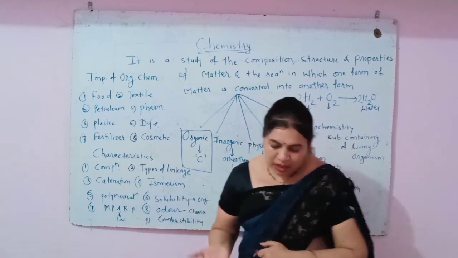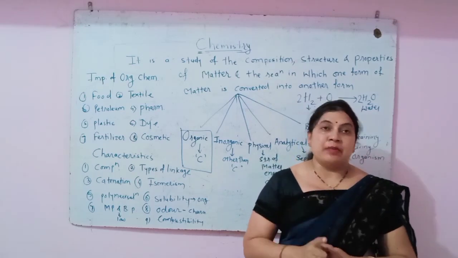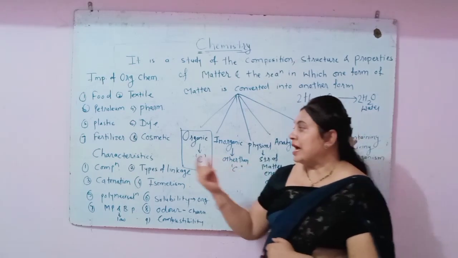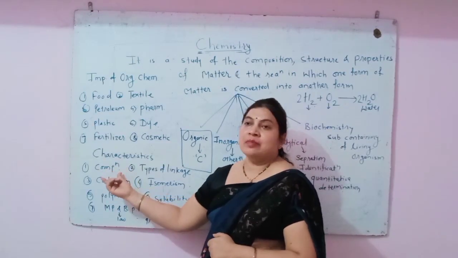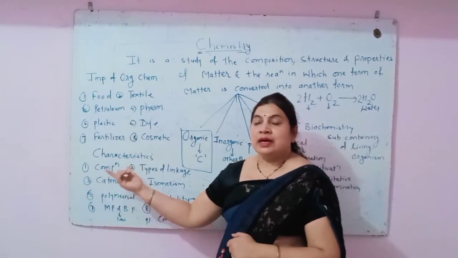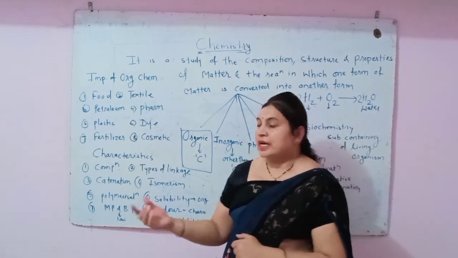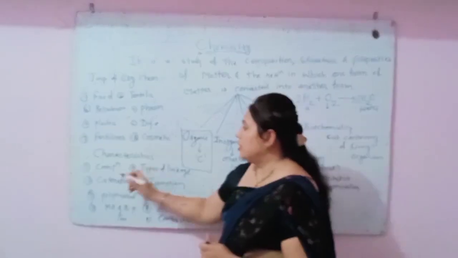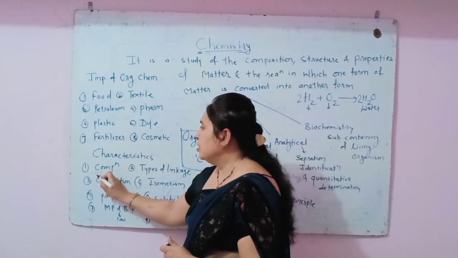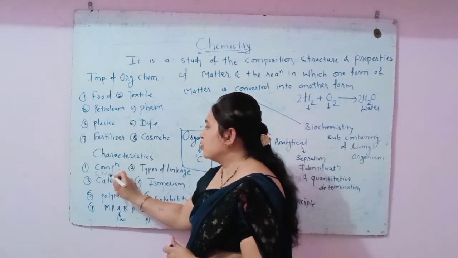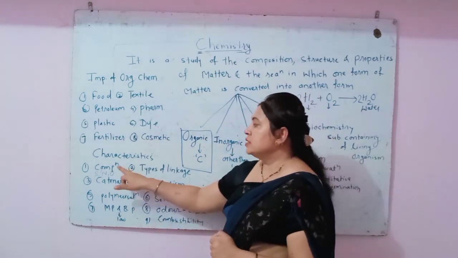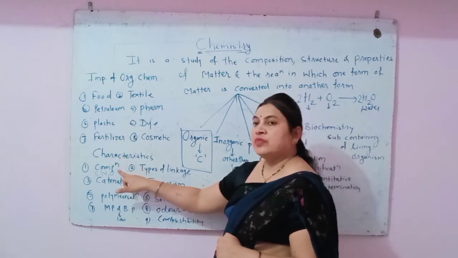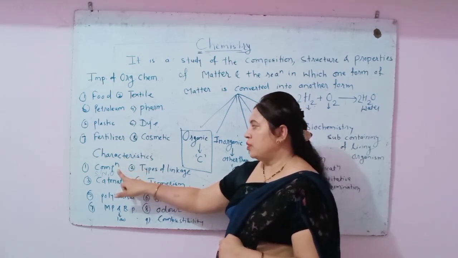So all the organic compounds contain carbon, bonded to other carbon atoms and also to other elements like sulfur, then nitrogen, oxygen. So again these elements we can study in organic compounds.